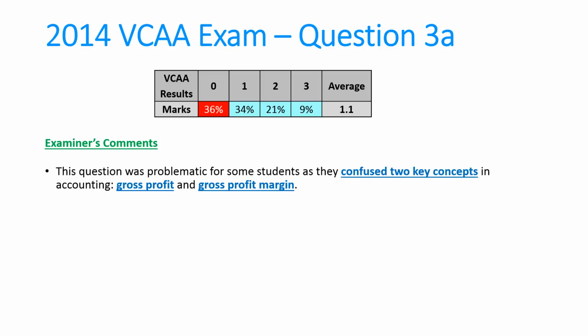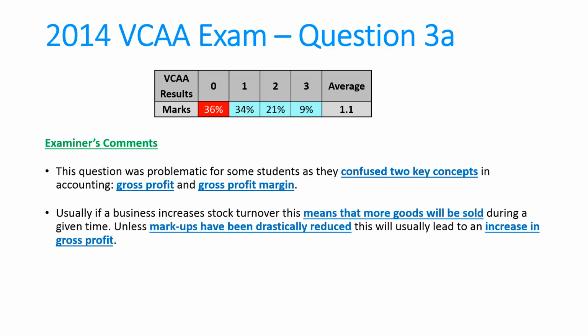Looking at the examiner's comments, a lot of it came down to people misunderstanding something. Well, it asked about, could gross profit go up? It didn't say would gross profit margin. So that's the difference between profit and profitability, which is something you need to revise when you do your analysis revision, the difference between a number and a ratio.